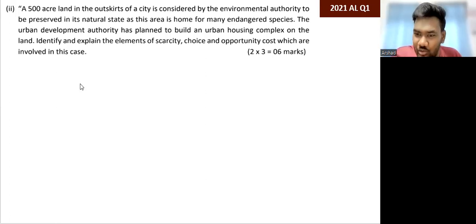So these people want to do this, these people want to do this, but you can't do all of that. So therefore, you have to make a choice between the two alternative uses. You can either preserve it in its natural state, or you can build a housing complex. So you have to make a choice. That's all that you write for choice.